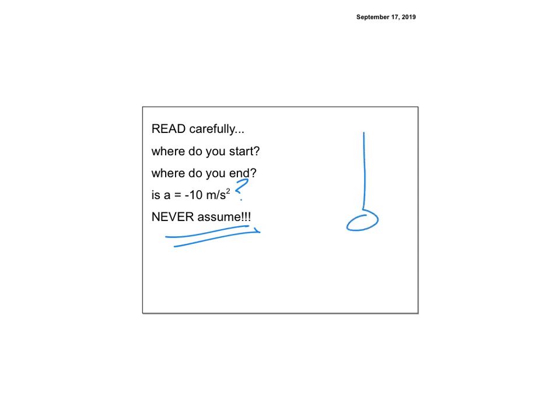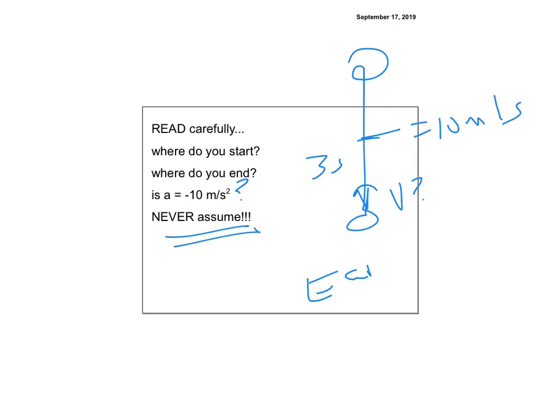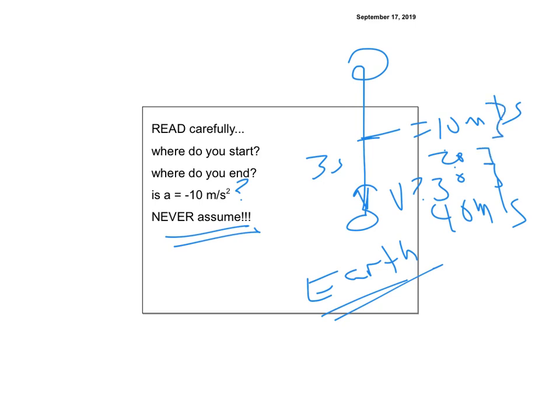So let's say I throw a ball up, and it comes up to the top, and we throw it at some speed, but we have no idea what speed. And maybe it says after 3 seconds, it's moving at 10 meters per second. If we're on Earth, you could rationalize that it must have been going 40 meters per second when I started, because I can count by tens, since it loses 10 meters per second every second. So we go 40, 30, 20, for every second: 1 second, 2 seconds, 3 seconds. So it would have been thrown at 40 meters per second.